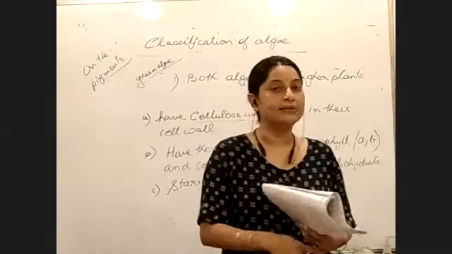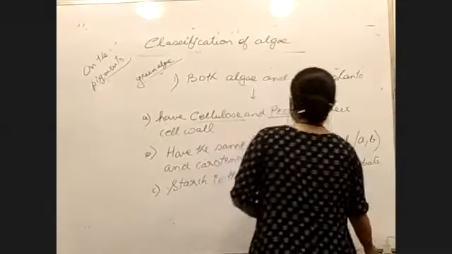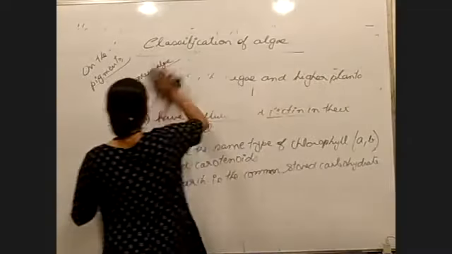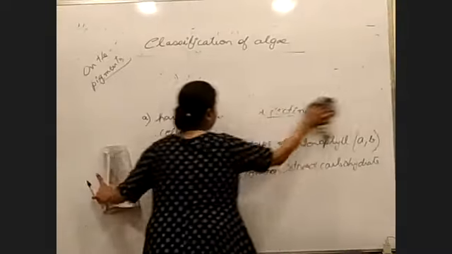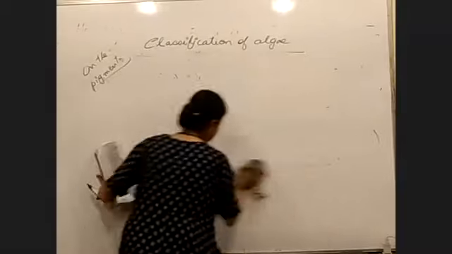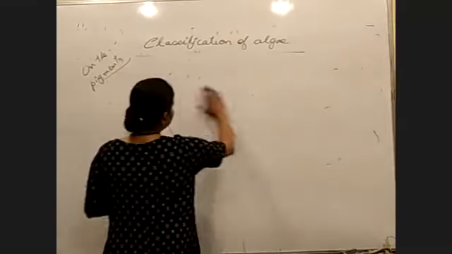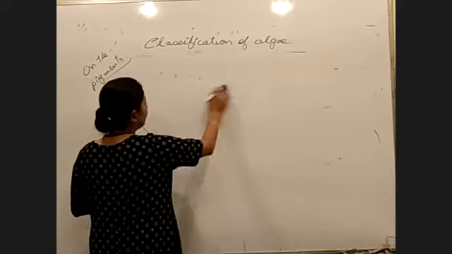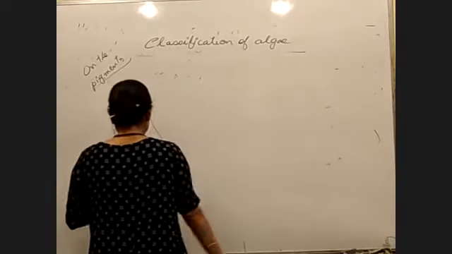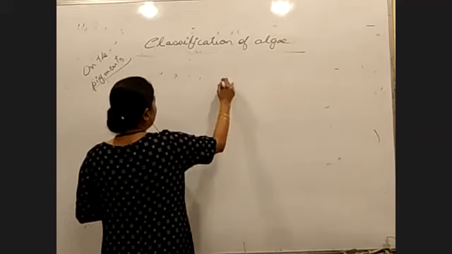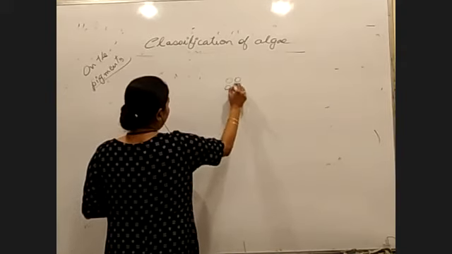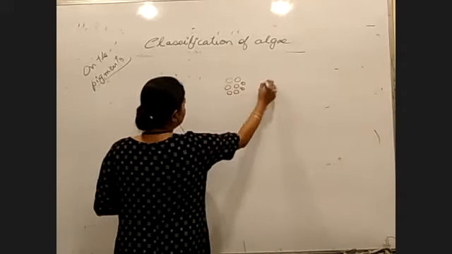Now, what do we understand by that line? Colony of a fixed number of cells, what does it mean? I think in the last class we drew a diagram of colonial algae, Nostoc and Volvox. What does colonial mean? All these algae will remain in a group.